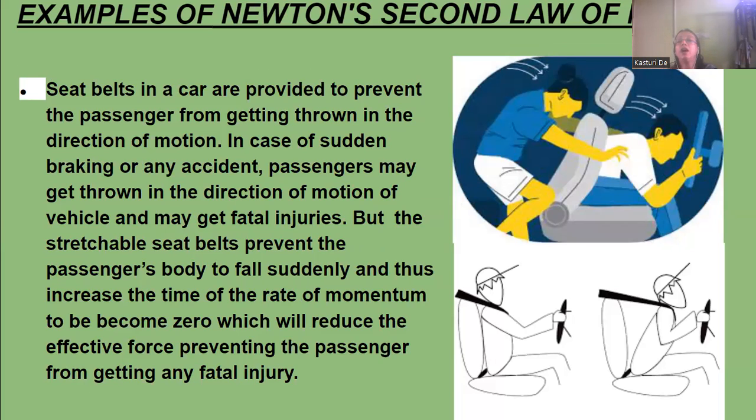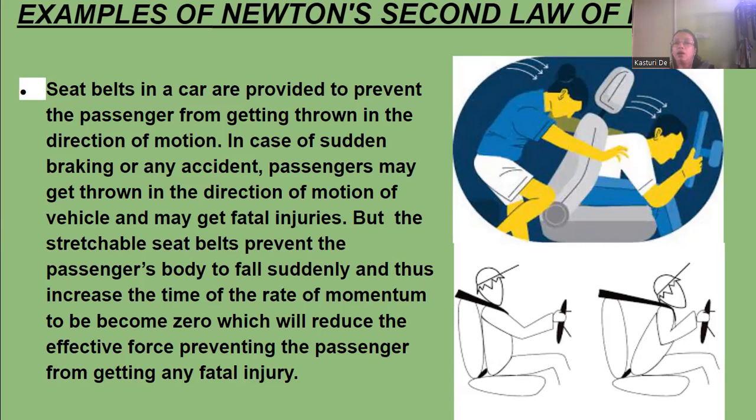That is, when a passenger is traveling in a car and suddenly the car stops, either by applying a sudden brake or any accident, he will not come forward and not get any injury. Fatal injury can be avoided. Why?